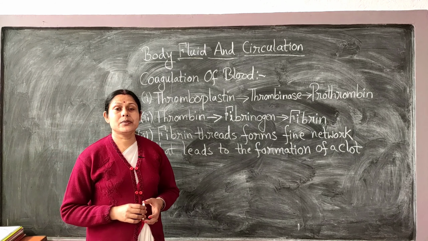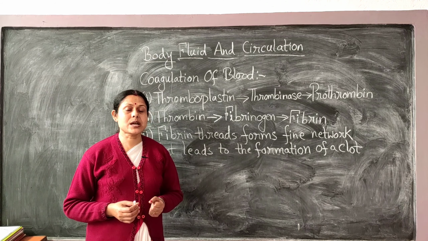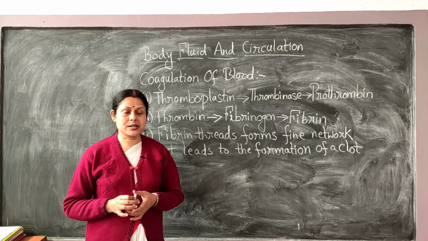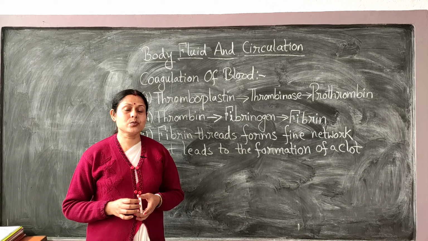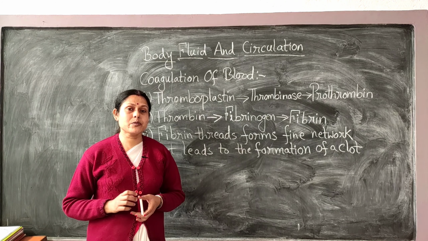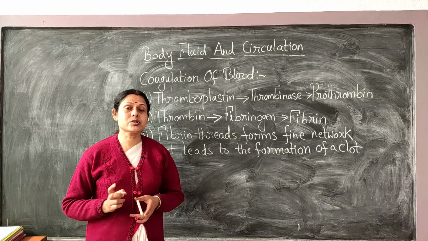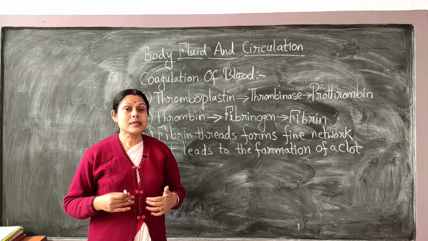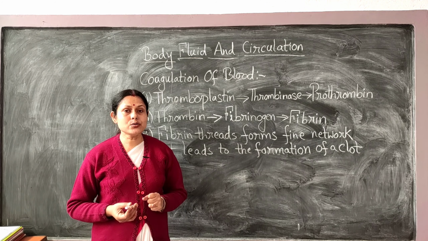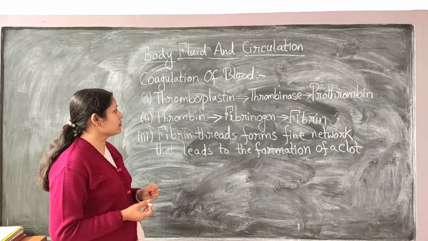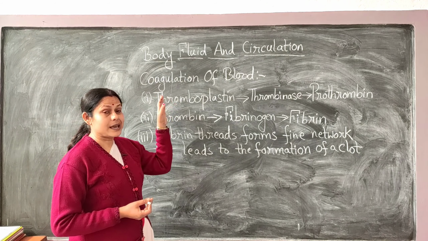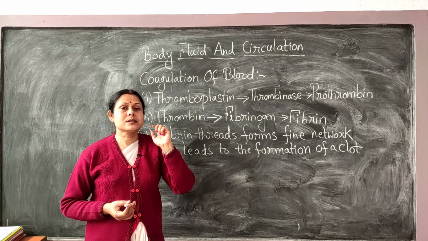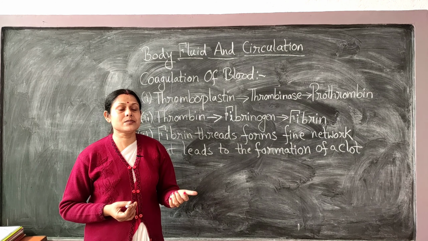So see, whenever you meet with an injury, the tissues rupture at that injured place. As a result of the rupturing of tissue, certain inactive forms of proteins which are present in the blood, which need to be turned active so that clotting or coagulation can take place, now become activated. They become activated because of an enzyme called thrombinase. When the tissue ruptures, this enzyme becomes activated.